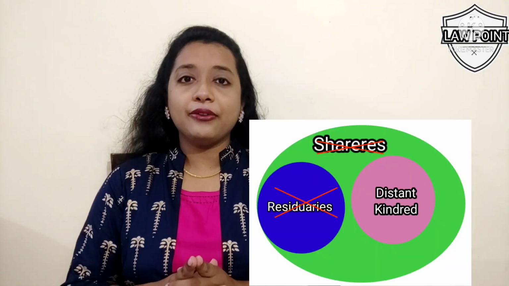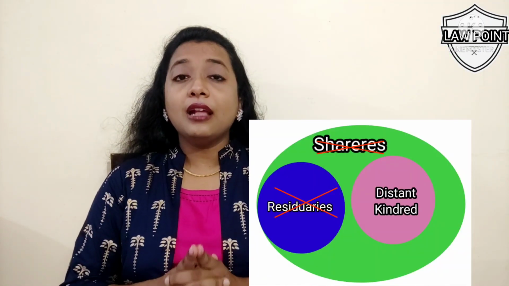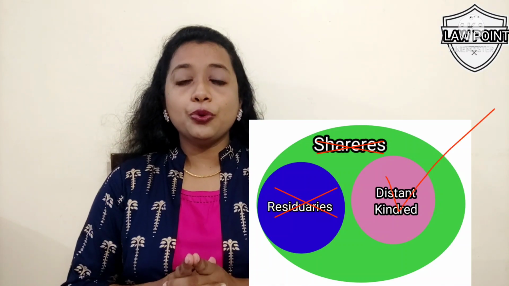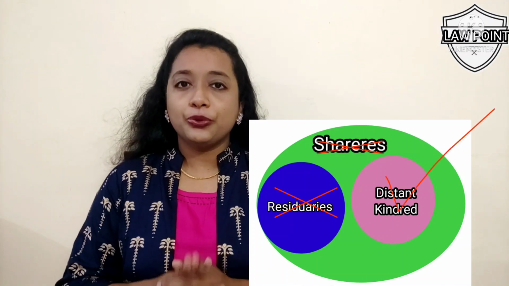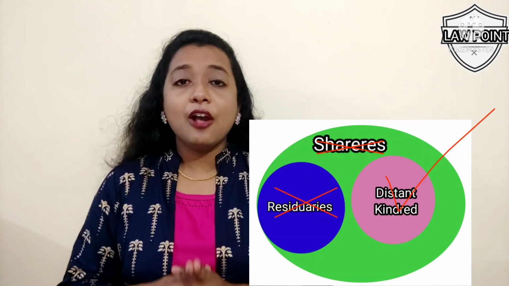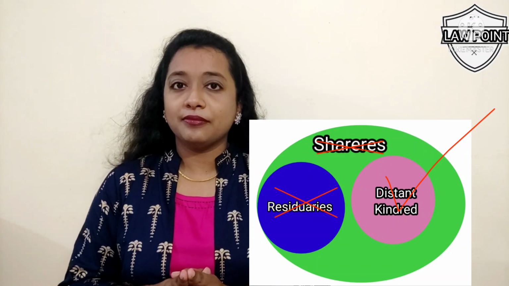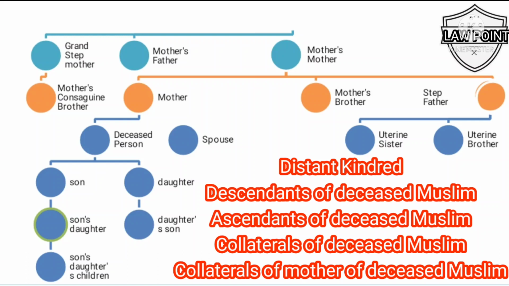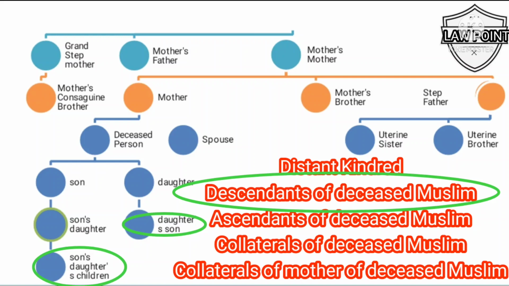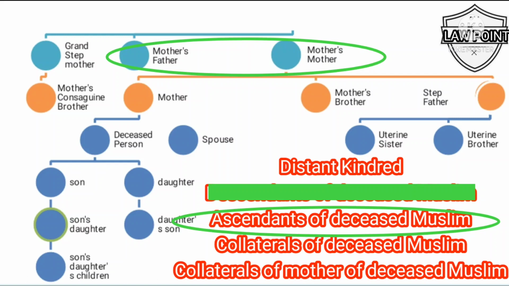If there are no sharers and no residuaries, then the property of the deceased will go to distant kindred. To recap, distant kindred means female relatives of the deceased. In this case, the property of the deceased Muslim first passes on to his descendants, that is, daughters' children, sons' daughters' children, etc. If descendants are not alive, then the property passes on to the ascendants of deceased Muslim, that is, deceased mother's father, mother's mother, etc.